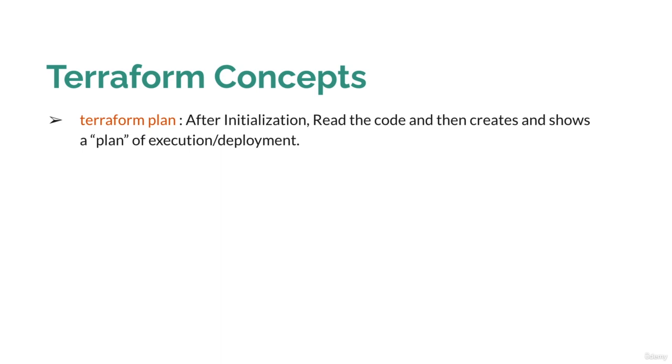This command will read the code files and create and show the plan of execution of your deployment. It means terraform plan will read all the configuration you have written in the configuration language, and it will show you what is going to be deployed as a part of that deployment. It will display things like the VMs, the names of the VMs, the IP of the VMs, whatever network you are going to use, whatever security group you are going to use, and how the security group will be attached. So terraform plan will show how many resources are going to be deployed as a part of that deployment.